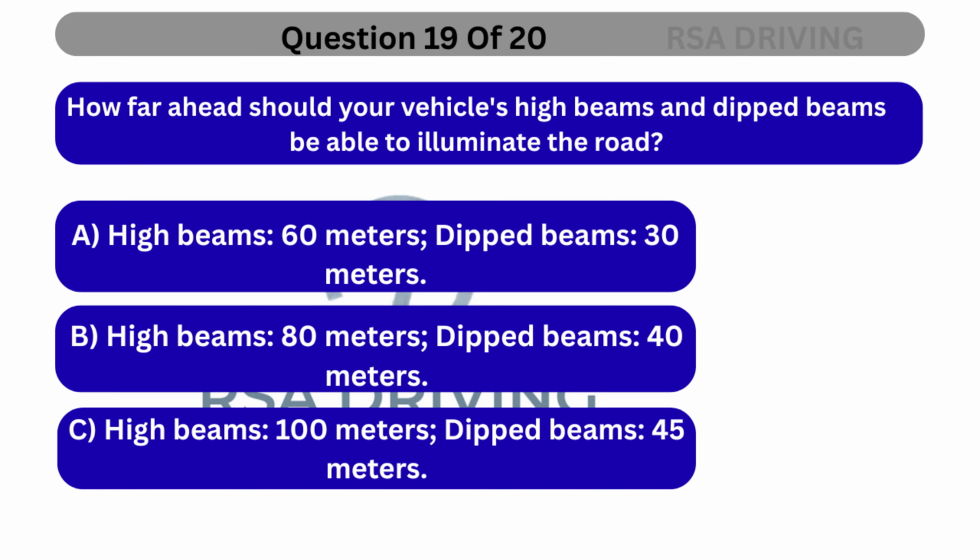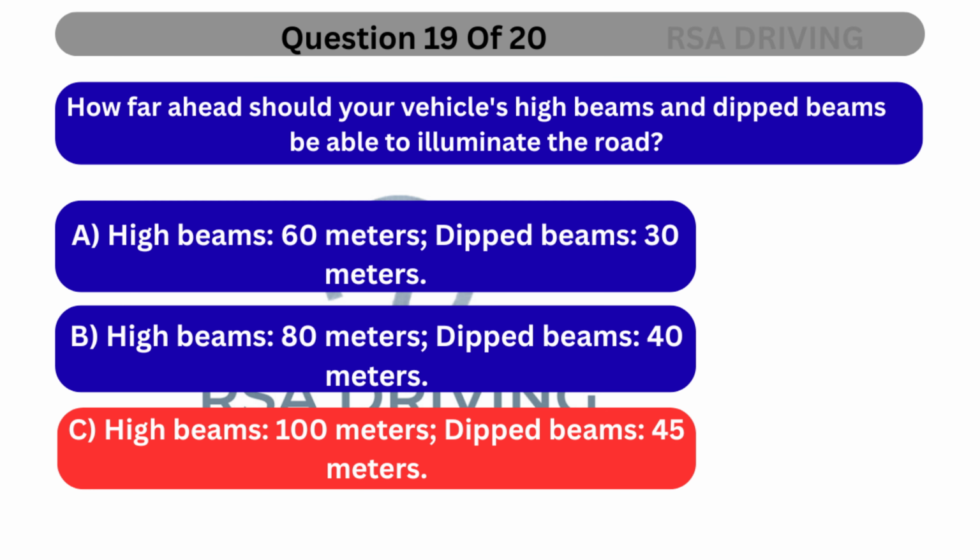Question 19. How far ahead should your vehicle's high beams and dipped beams be able to illuminate the road? A. High beams, 60 meters, dipped beams, 30 meters. B. High beams, 80 meters, dipped beams, 40 meters. C. High beams, 100 meters, dipped beams, 45 meters.